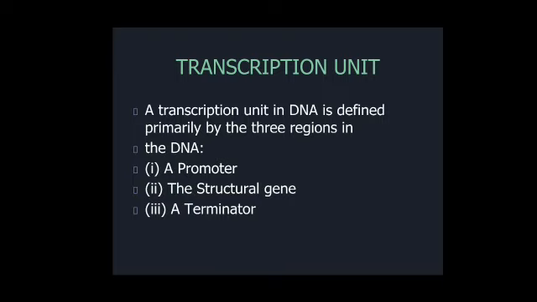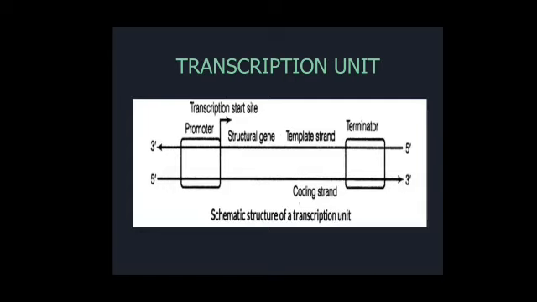So let's now have a look at the next topic. What is a transcription unit? A transcription unit in a DNA is basically defined primarily by three regions. The first region is the promoter, the second is the structural gene, and the third is the terminator. Let's have a look at the diagram of this transcription unit.